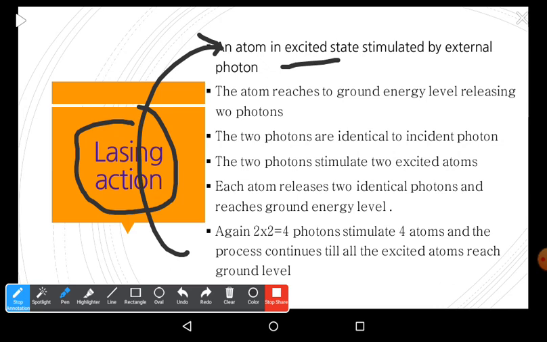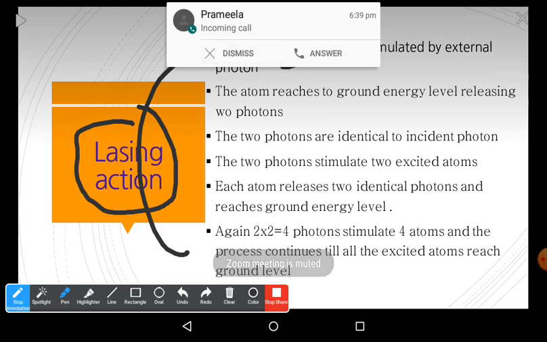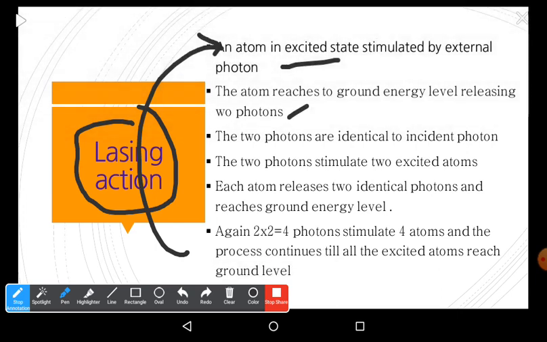We send an external photon, it strikes one atom, and this atom comes down by releasing two photons. This is the initiation of the process.